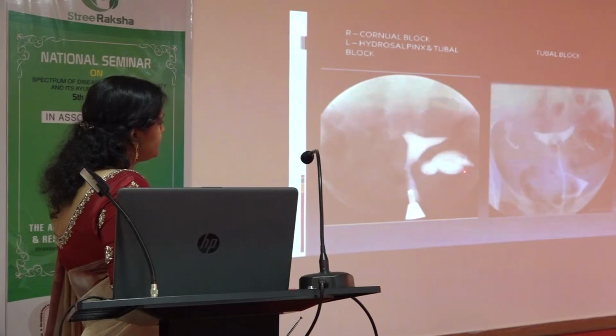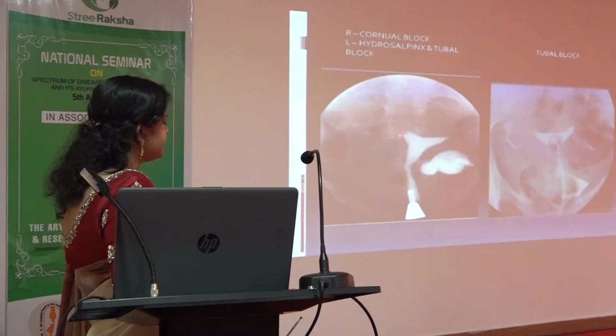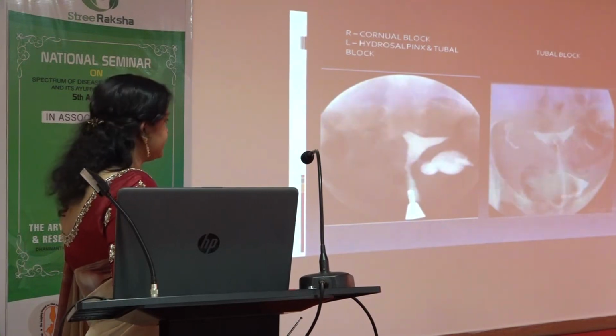But here on the left side, the hydrosalpinx is there. So this left side tube is gone. There is no use in that. So you can try for this right side. Even if you go for a simple procedure to remove the block, then she can become pregnant normally.